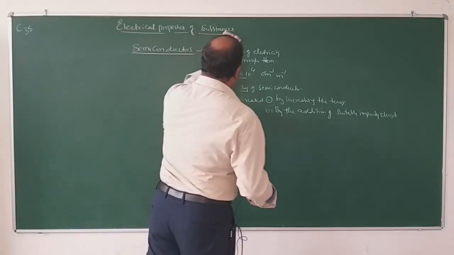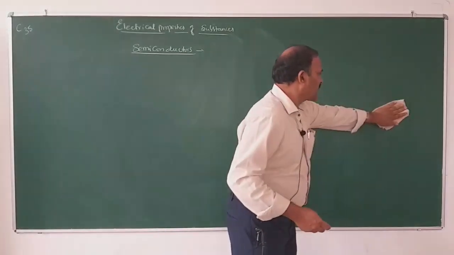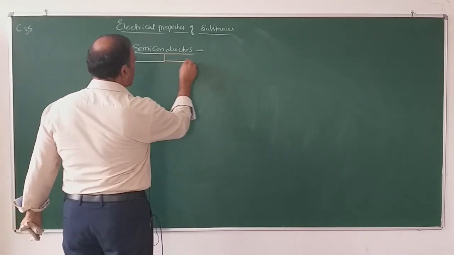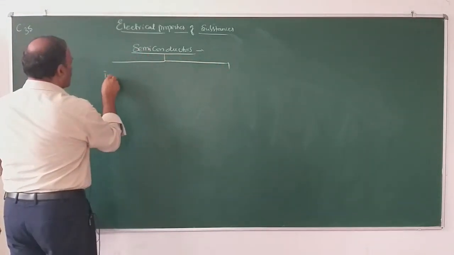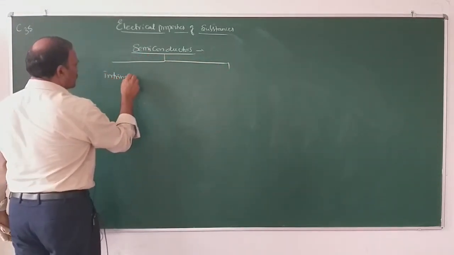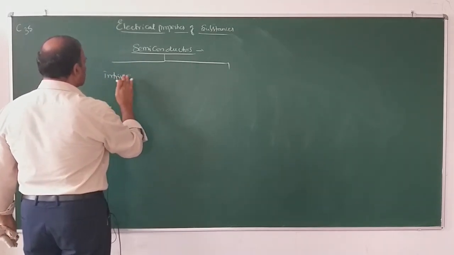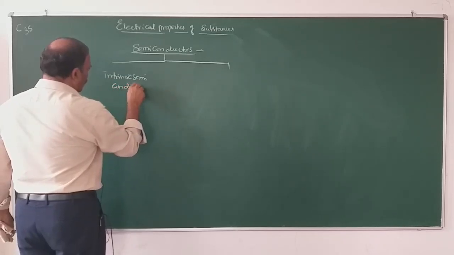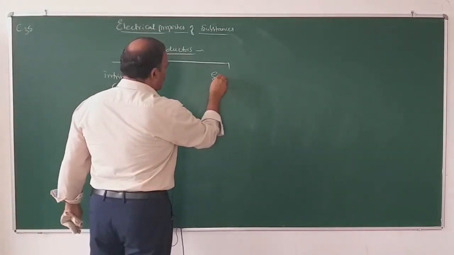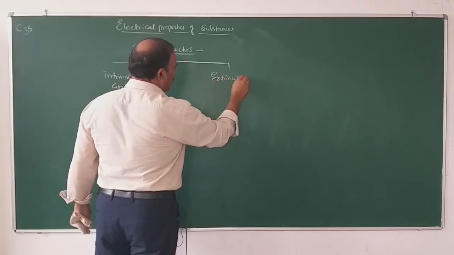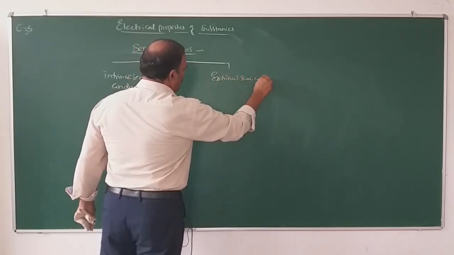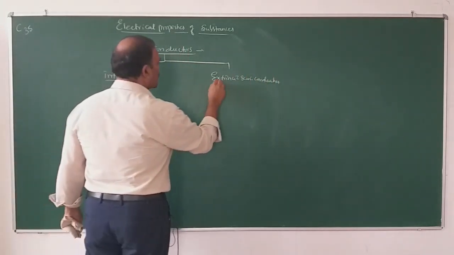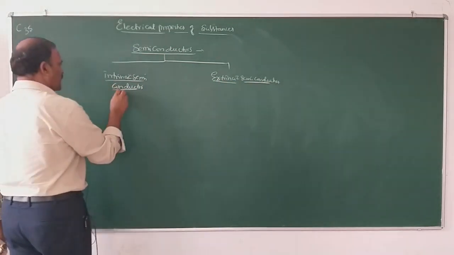Then coming to the types of semiconductors, namely intrinsic semiconductors and extrinsic semiconductors. What are intrinsic semiconductors and extrinsic semiconductors?